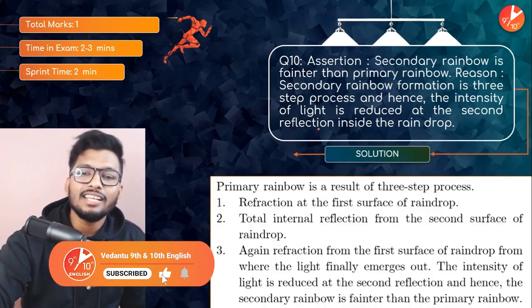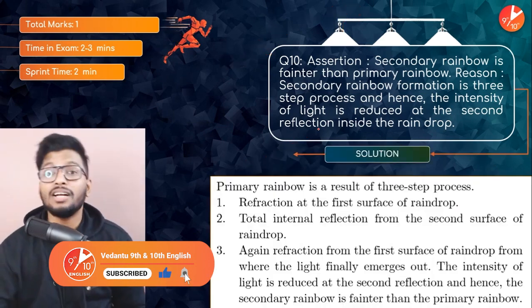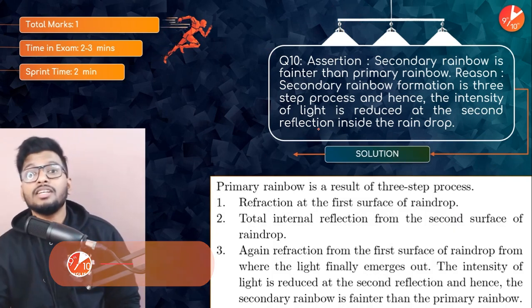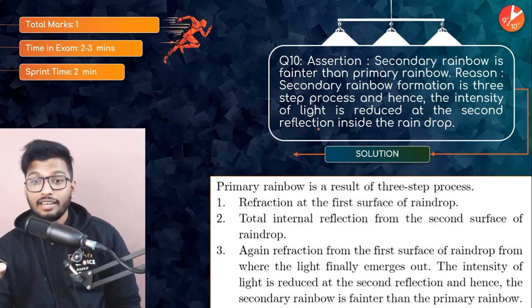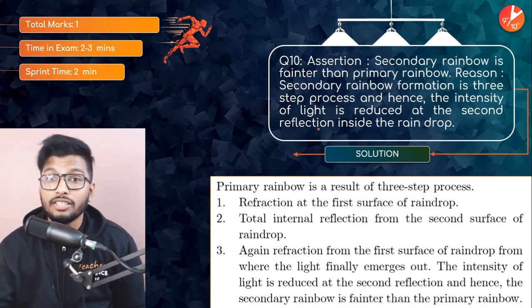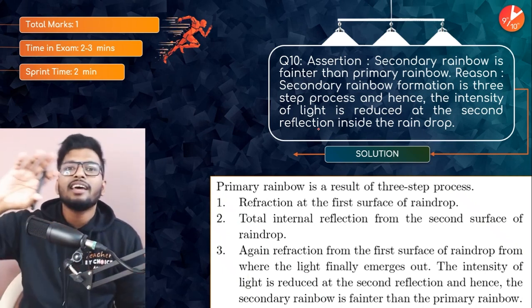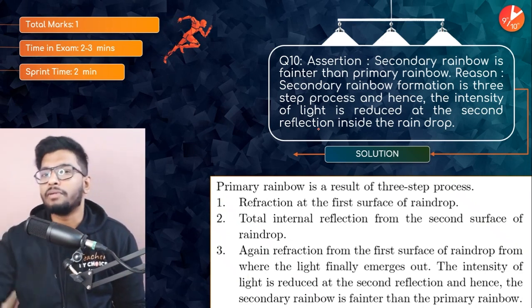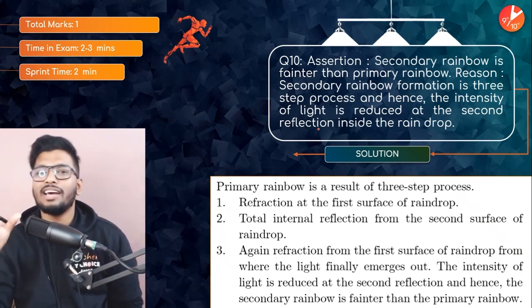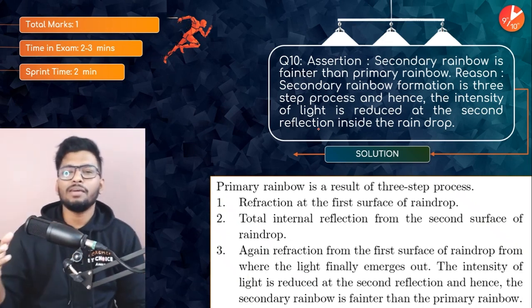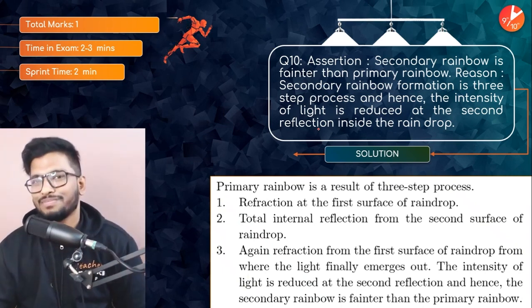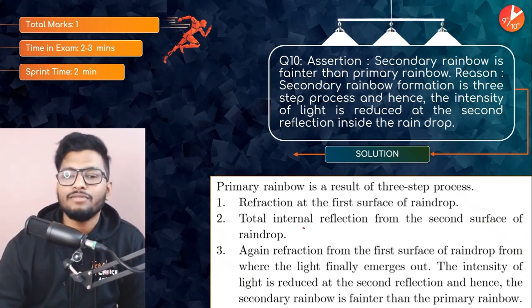Yes, because there are multiple reflections happening, multiple total reflections, multiple dispersion happening. Because of that, multiple refraction, multiple total reflection. Because of that, the intensity of light would absolutely decrease. That is why the primary rainbow will be much brighter, and the secondary rainbow would be a little fainter. It will not be as bright as the primary rainbow. All right, because again, it is refracting twice.